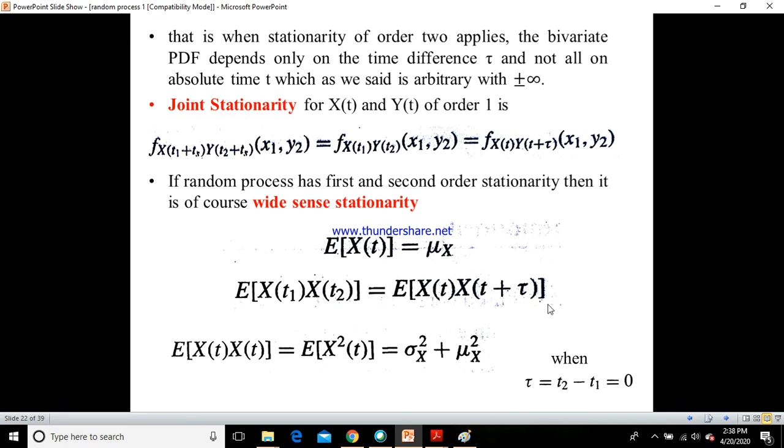Now in the second order, if you take tau equal to 0, then we get E of x of t times x of t, which is E of x square of t. This is the second moment expectation which we have seen in module 1. That would be equal to sigma x square plus mu x square, mean square plus variance, would be equal to E of x square of t, and that is for second order. When do you get this? Only when the difference t2 minus t1 is equal to 0, which is tau equals 0.